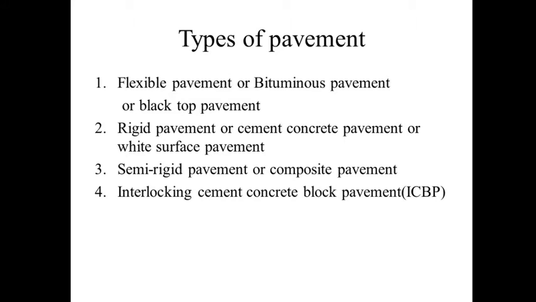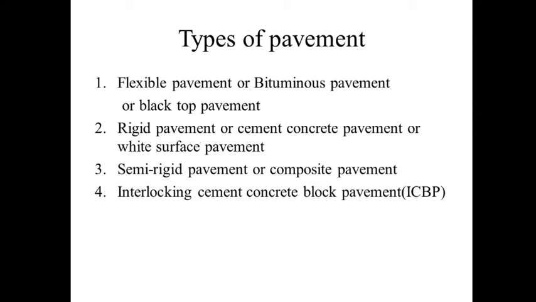Type 2 is rigid pavement, or cement concrete pavement, also called white surface pavement. Basically it is the concrete pavement. The cement concrete pavement is called rigid pavement. The third type is semi-rigid pavement or composite pavement, which is a combination of both pavements. The fourth one is interlocking cement concrete block pavement. Basically cement concrete blocks are used for the pavement, and that pavement is called interlocking cement concrete block pavement. So these are the four major types of pavement.